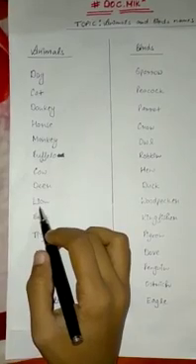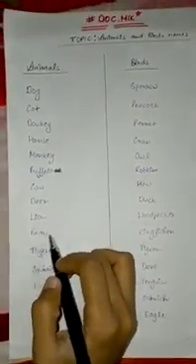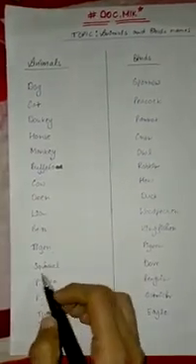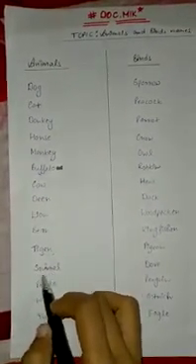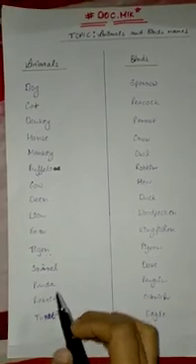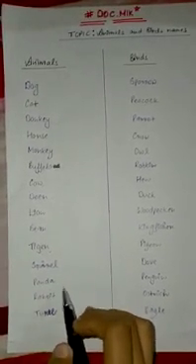Next is lion, L-I-O-N. Next is bear, B-E-A-R. Next is tiger, T-I-G-E-R. Next is squirrel, S-Q-U-I-R-R-E-L. Next is panda, P-A-N-D-A, panda.